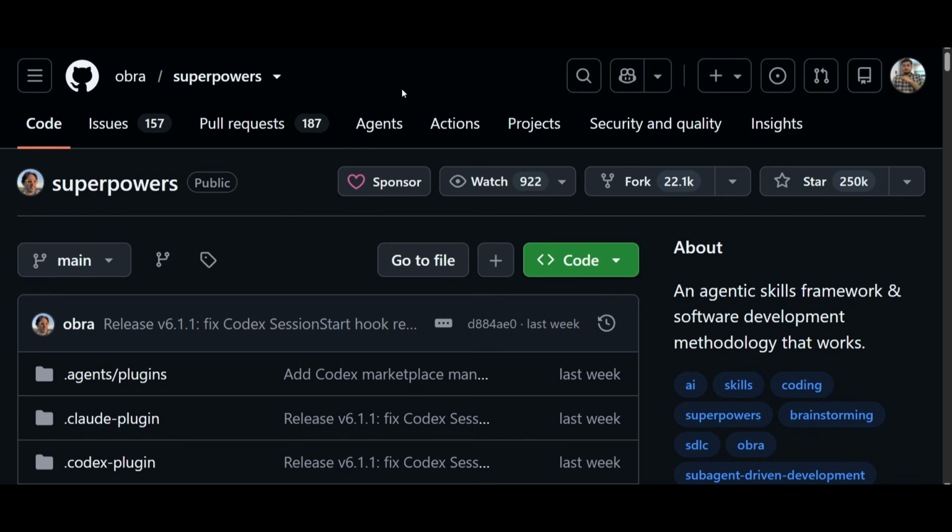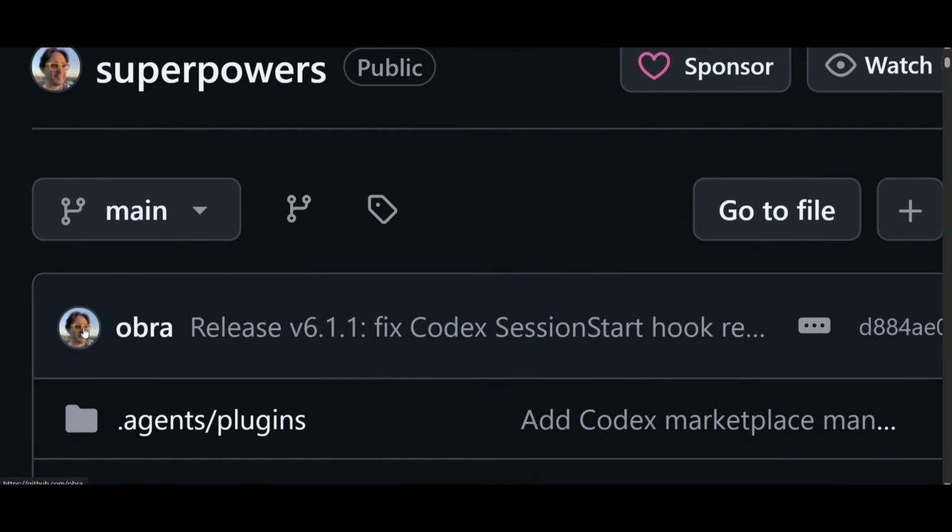Next, I will discuss another great open source repository, which is Superpowers. And this repository is created by this person. Here you see the name is Obra.